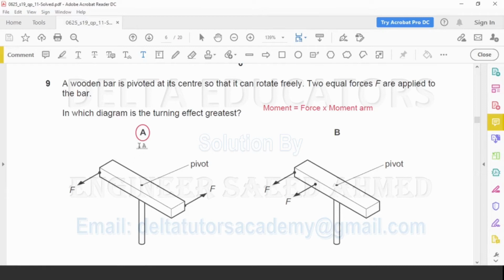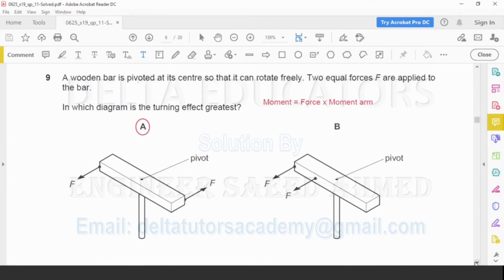Now here in option A, this is our moment arm for this force F. Here it is our moment arm for this force F. In B, we have two forces. One force is acting at this point, the second force is acting at this point. Now the moment arm for this force F will be from this point to the pivot. This distance is less than this distance. So the moment will be less in B as compared to A. Now we check the other options.